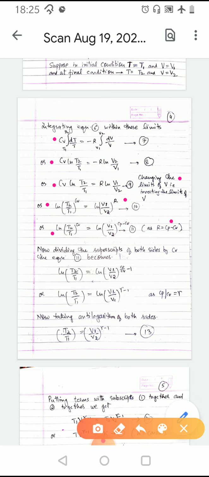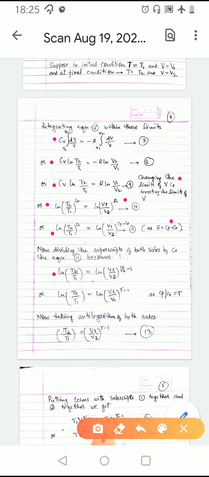Now dividing the superscripts of both sides by Cv, equation 11 becomes ln(T2/T1) is equal to ln(V1/V2) raised to the power of Cp upon Cv minus 1. And we know that the value of Cp upon Cv is equal to gamma.